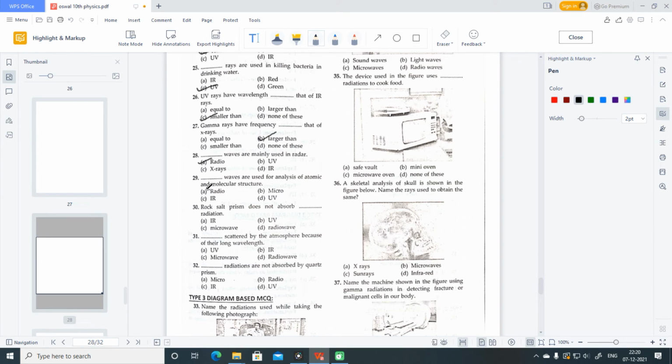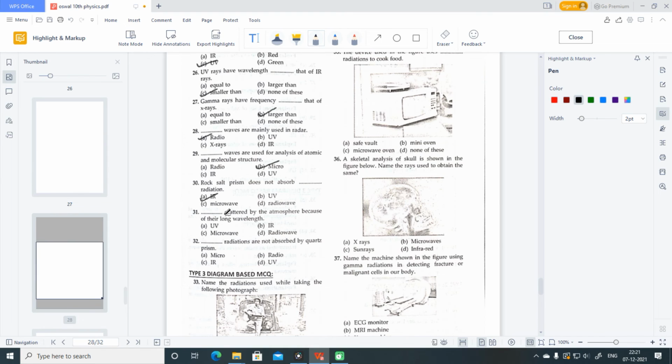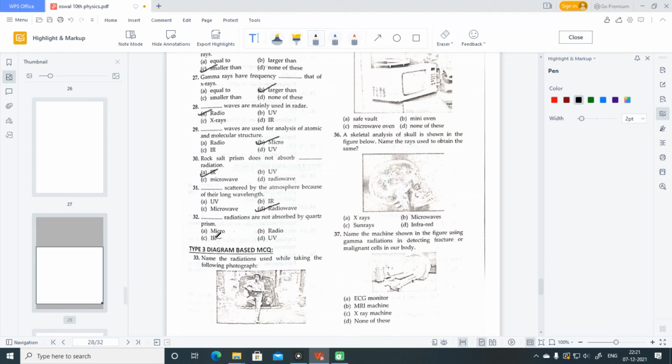Dash waves are used for analysis of atomic and molecular structure. For this, microwaves are used. If X-rays is also the option, then X-ray is also the correct option. Either X-rays or microwaves we use. Rock salt prism does not absorb dash radiation. It does not absorb infrared radiations. Dash is scattered by atmosphere because of their longer wavelength. Radio waves is the correct answer.